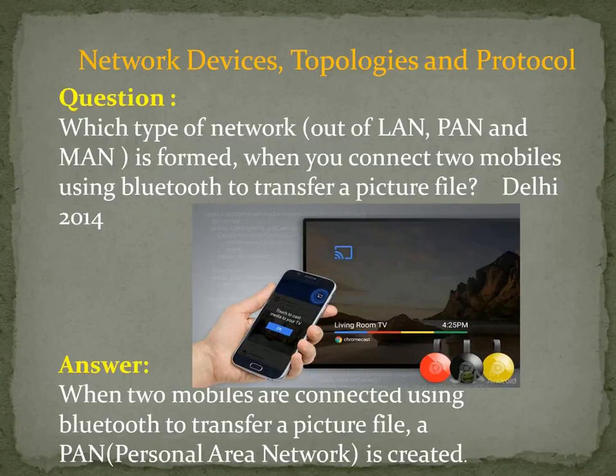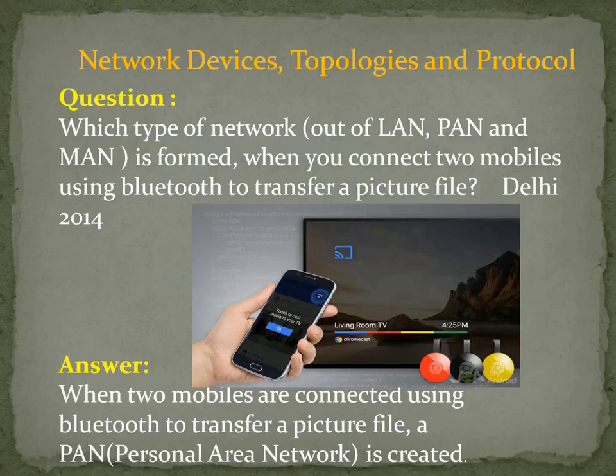What is that? You see, a metropolitan city, let us take Chennai. In Chennai, all the computers grouped together to form a network is called a metropolitan area network. Okay. So now you see, you are connecting two mobiles.